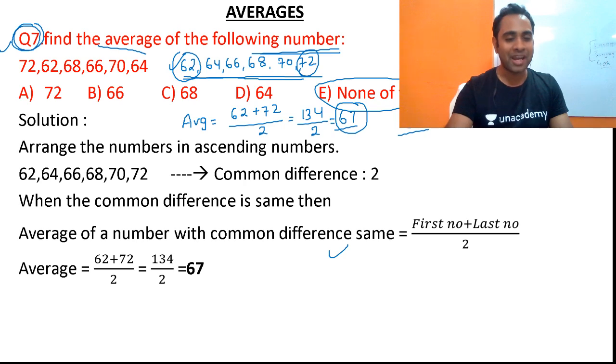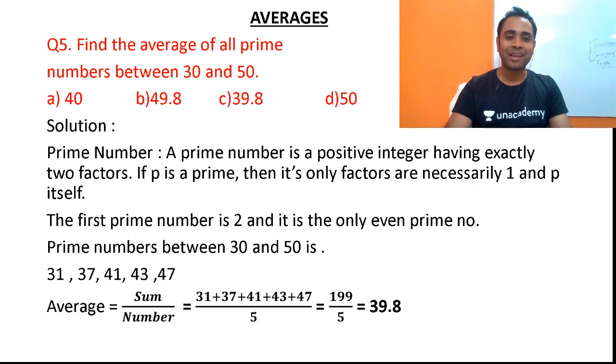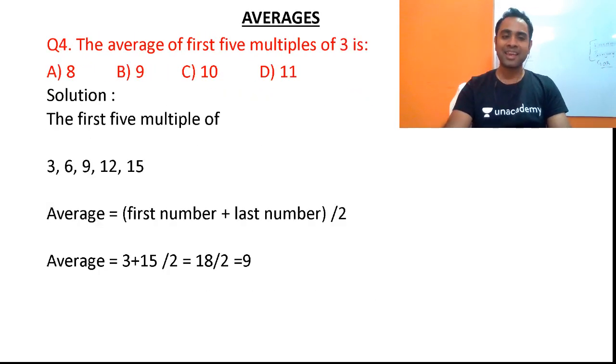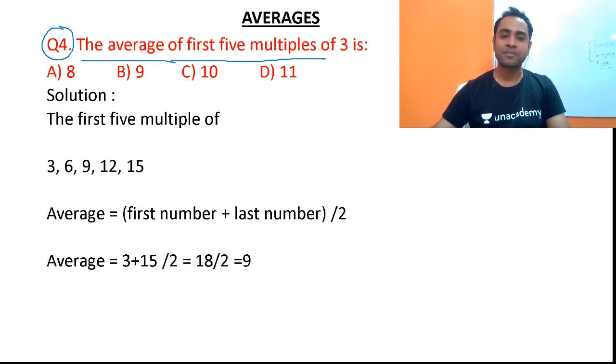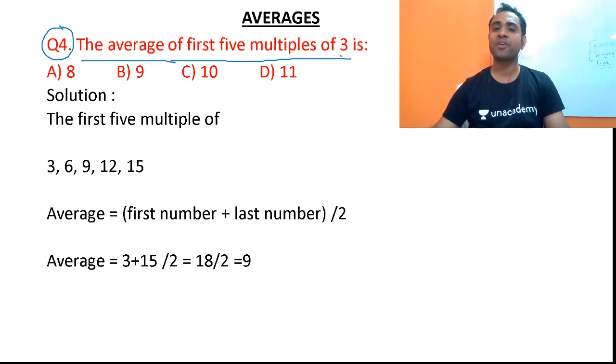Again friends, we are able to do it in the mind itself. So friends, the questions are really easy. The only thing is how we approach that question, that matters. Okay, now friends, let's see the average of the first 5 multiples of 3. So friends, what will be the average of the first 5 multiples?